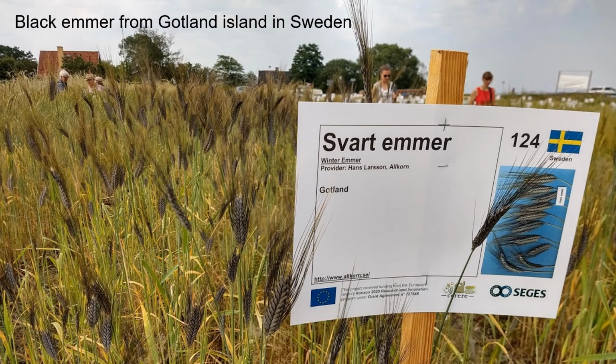Among these emmers there were all four colors: white, red, black, and blue. At that time the yield was not so good, of course, for these old landraces, and they were just stored in a gene bank.